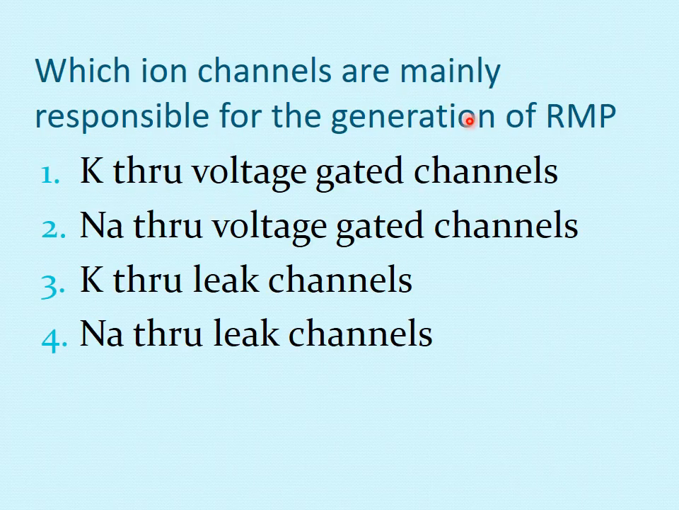Which ions are mainly responsible for the generation of RMP? Potassium through voltage gated channels, sodium through voltage gated channels, potassium through leak channels, or sodium through leak channels. Here the question has created confusion. Why? Because there are actually both voltage gated and leak channels. I told you that voltage gated channels are responsible for the generation of action potential, and leak channels are responsible for RMP. But which leak channels, potassium or sodium? More mainly responsible is the potassium, because the membrane is more permeable to potassium during the resting state.